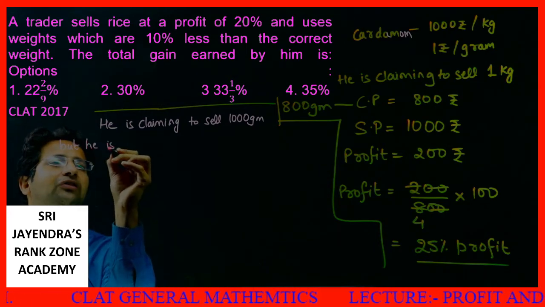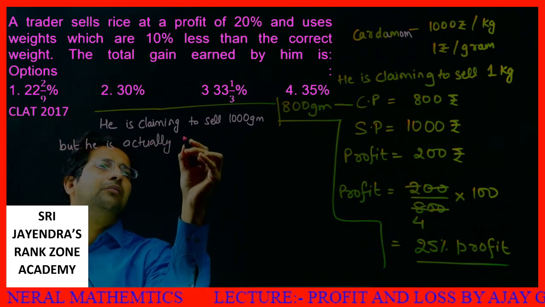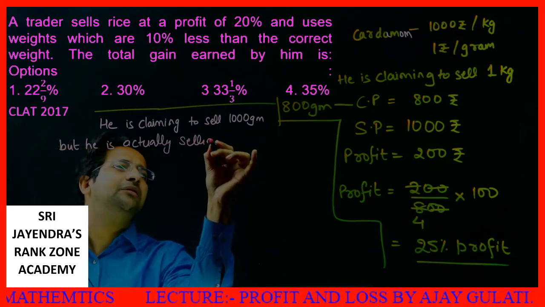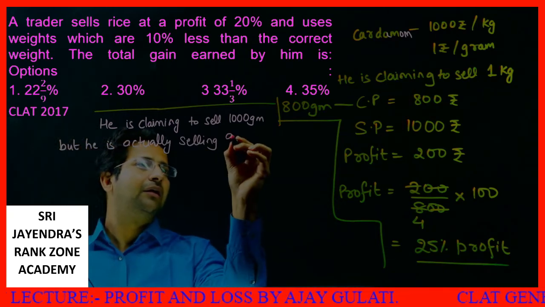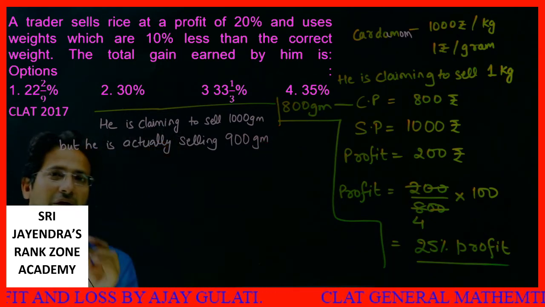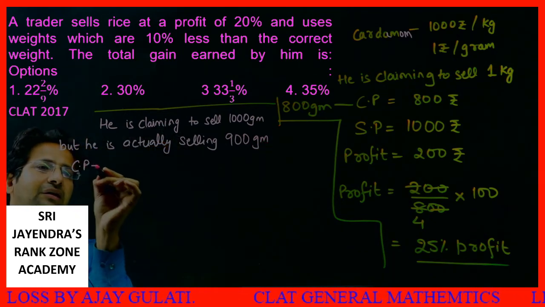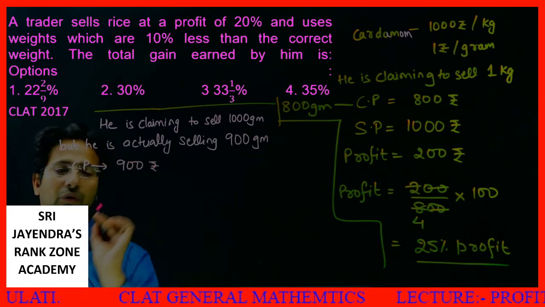he is actually selling 900 gram. Does this make sense? Okay. So what is the CP? CP is 900 rupees.